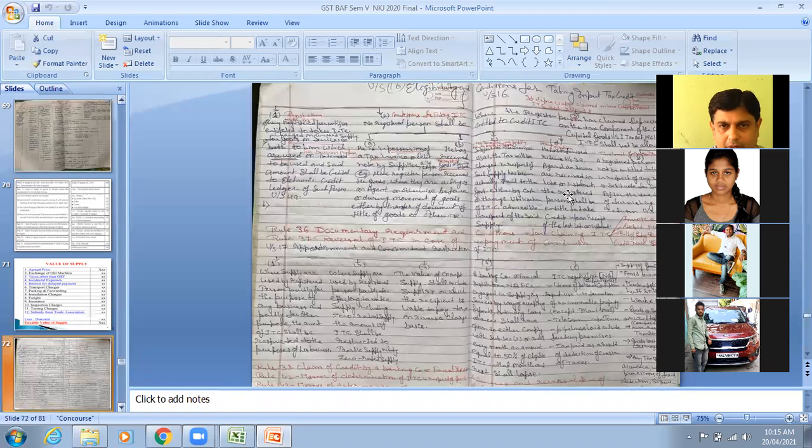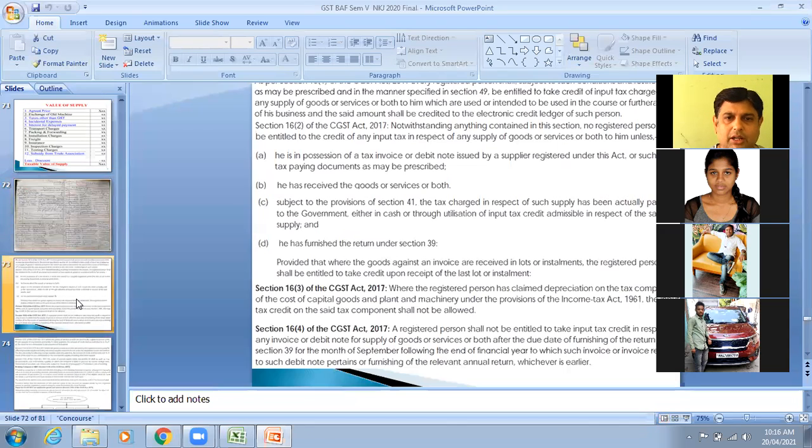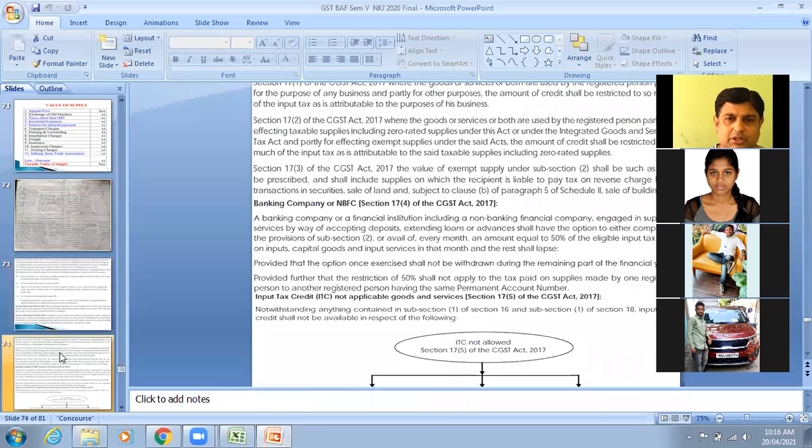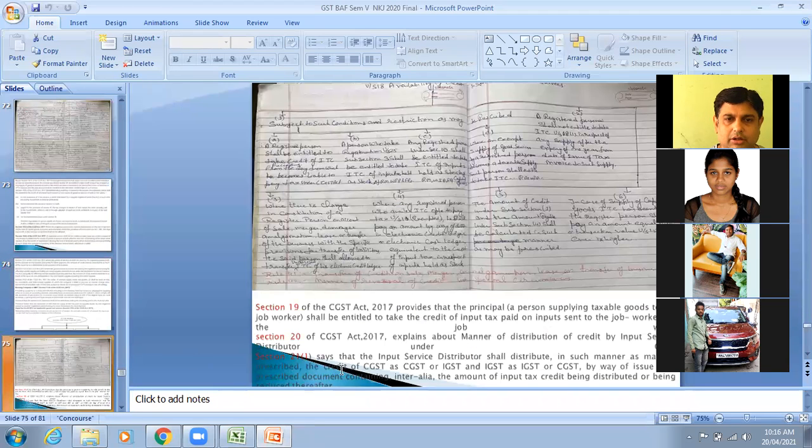Then we went to section 16, which was talking about ITC. 17 was talking about ITC. Literally 16 to 21 is talking about ITC, which we dealt with in different sections and subsections in detail. So here we have completed the discussion and deliberation regarding ITC in your class.